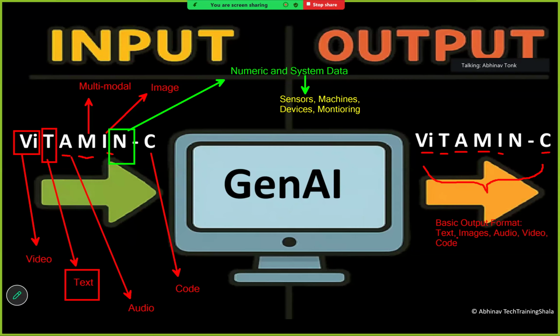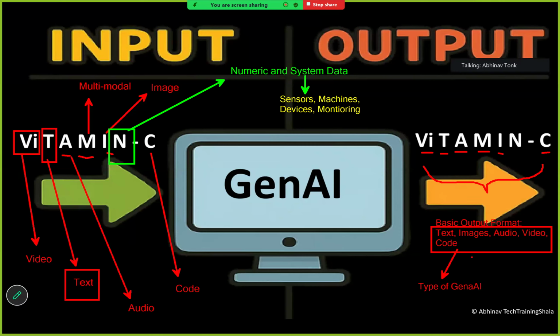So these are the basics, and if we collectively take these basic output formats, then based on this we can say these are the types of GenAI.